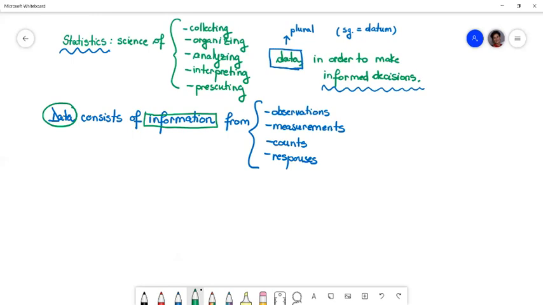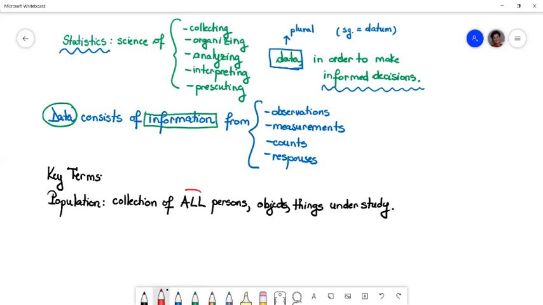Now we will define another key term, and this will be defined along with more key terms. So let's just go ahead and write down key terms. We will start with population. Population is a collection of all persons, things, or objects under study. And it's important to realize that we have this word, all. So in a population, we include all persons, things, or objects under study.